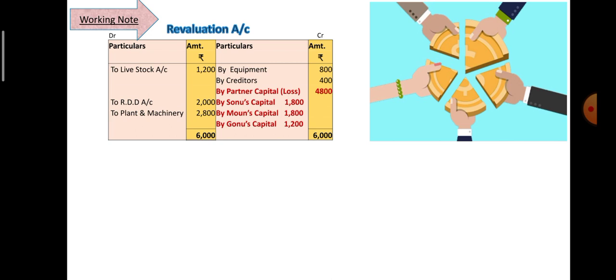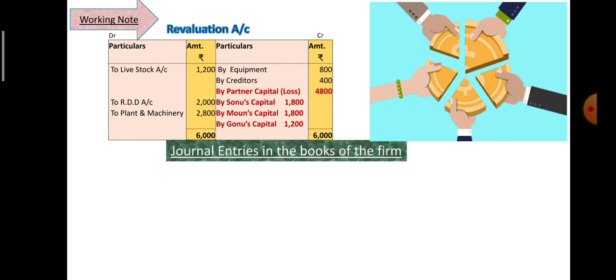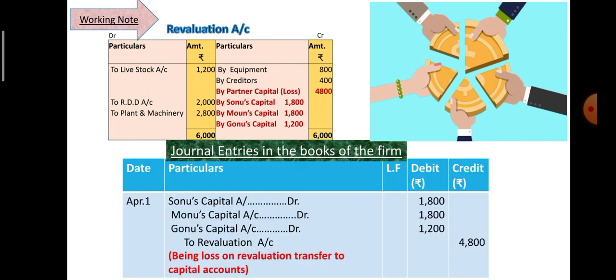Then pass journal entry 2. Sonu's capital account debit 1,800, Monu's capital account debit 1,800, Gonu's capital account debit 1,200, to revaluation account 4,800, being loss on revaluation transferred to capital accounts. Thereafter, the losses should be transferred to partners' capital accounts.